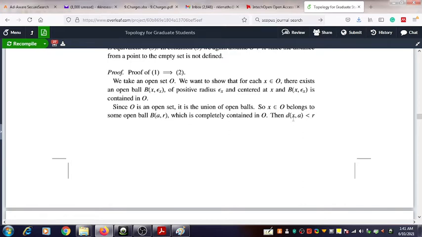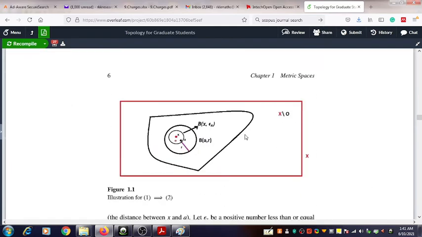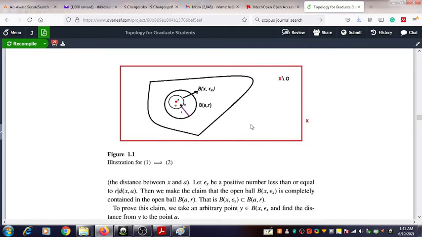For understanding this idea easily, we have a figure given here. You can refer to this figure. In this figure, the open set O is given.